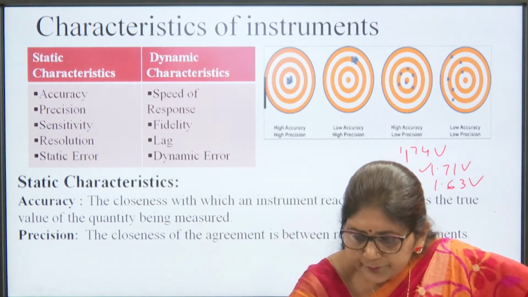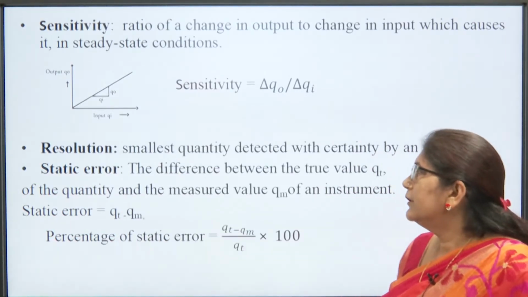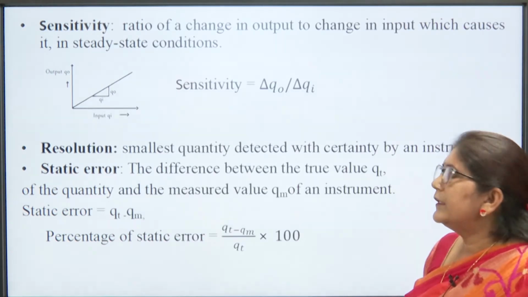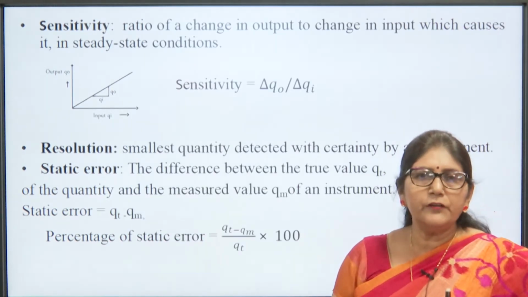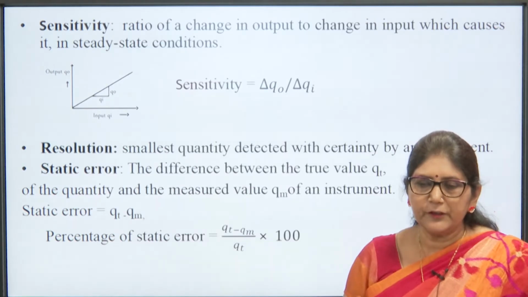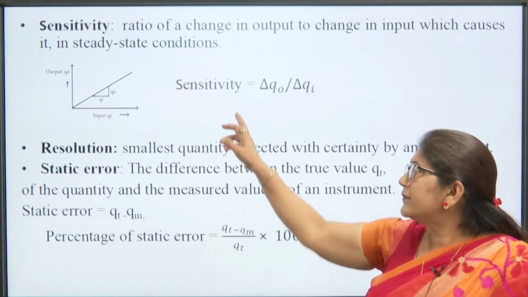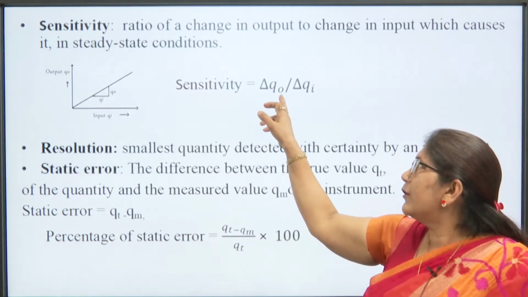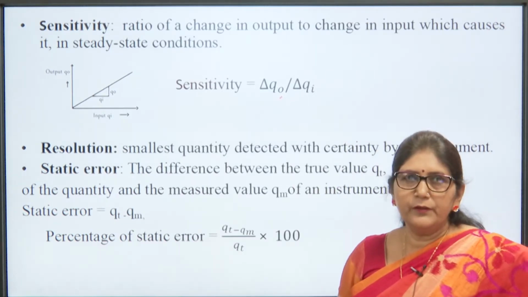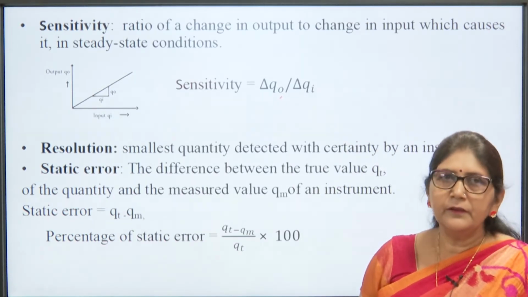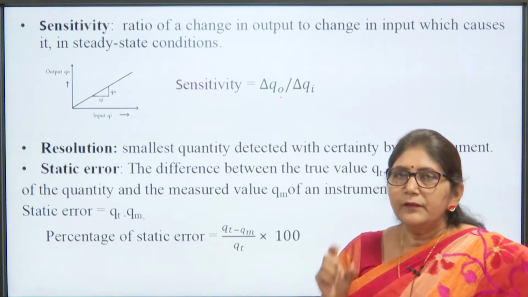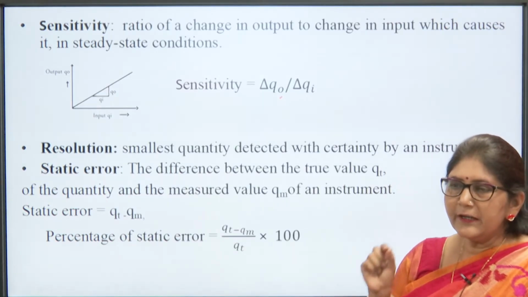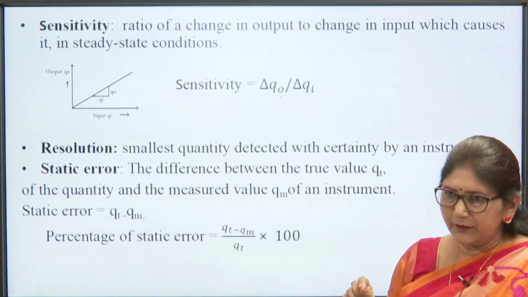Then next is sensitivity. Sensitivity is the change in output for the change in input, it is known as the sensitivity of the instrument. So, sensitivity is change in output by change in input. Then resolution. Resolution means the smallest quantity that can be detected by an instrument.